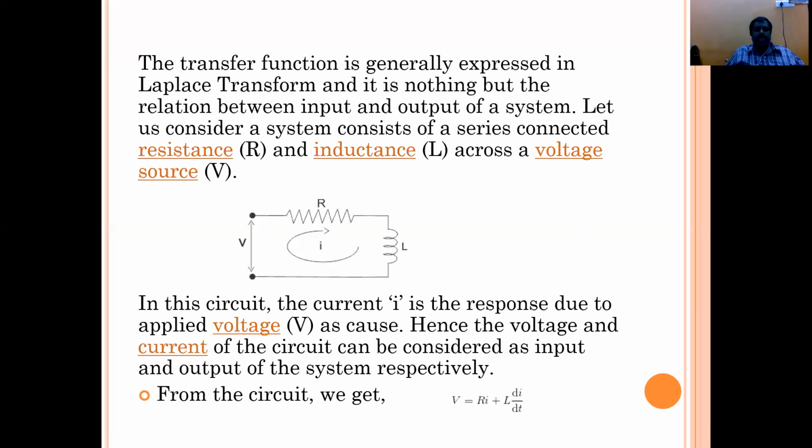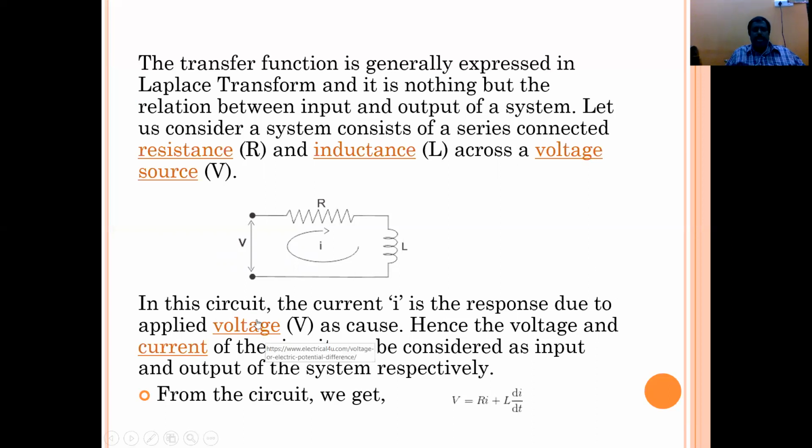You see here in this equation, the transfer function is generally expressed in Laplace transform, and it is nothing but a relation between the input and output of the system. Let us consider a system consisting of a series combination of R, L and C, that is a resistance, inductance, and a capacitance, with a voltage source.